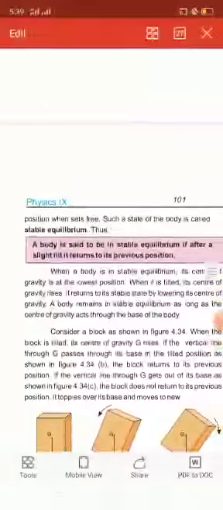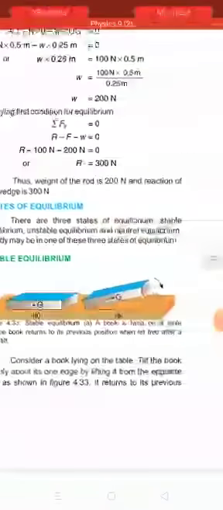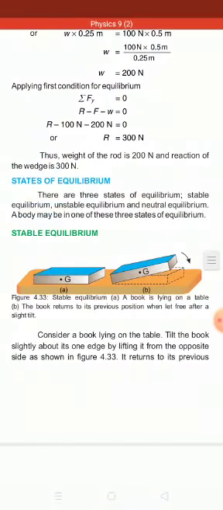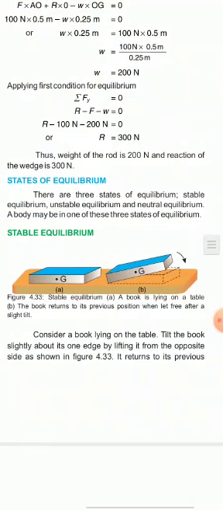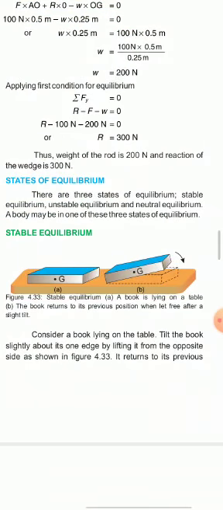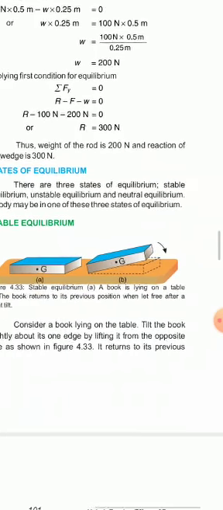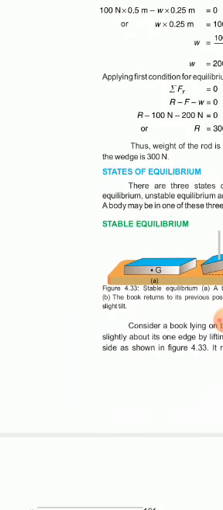Okay, what is stable equilibrium? Dear students, a body will be in the state of stable equilibrium when we disturb the body slightly, its center of gravity rises, and after leaving the force, the body will again come back to its original state. You can observe this in figure 4.33.